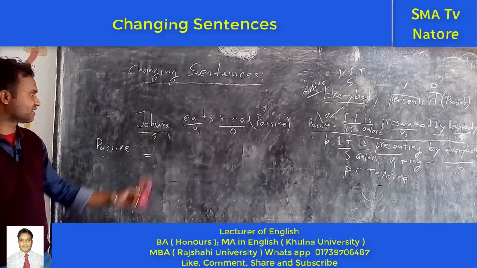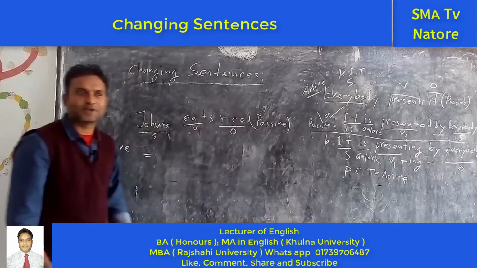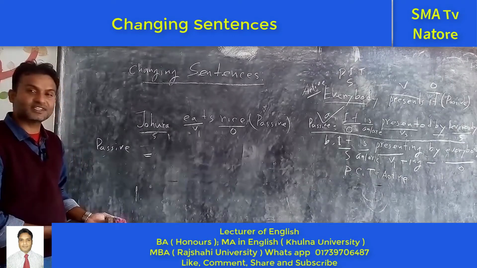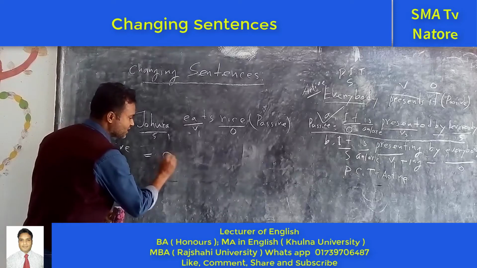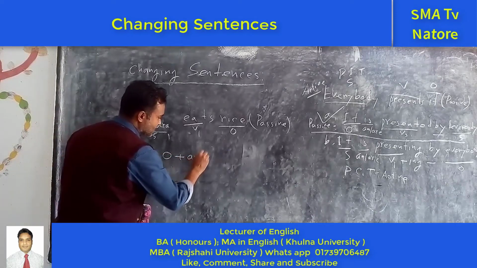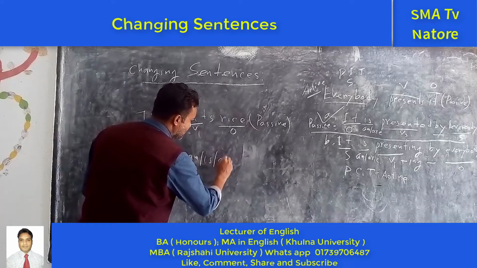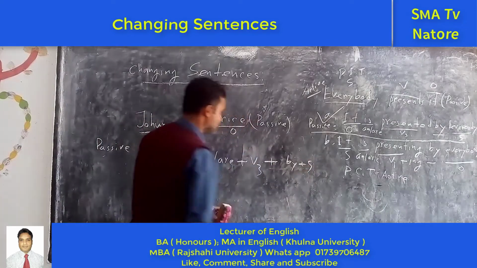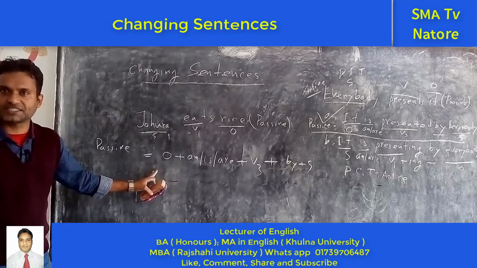Who can tell me the answer? Jubra eats rice. Make it passive. What is the right answer? What is the structure of the passive voice? Object plus am, is, are. Next one is the past participle form of the verb, by, subject. So this is the passive voice structure.